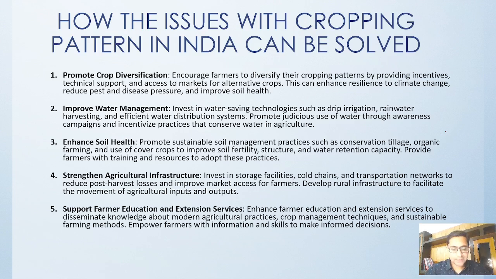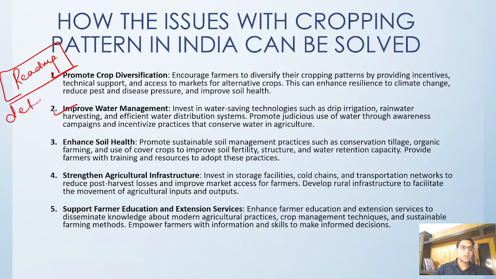Now, how can we solve the problem of cropping pattern in India? Whatever the issues that we have discussed, how can we solve them? First of all, obviously, promotion of crop diversification. We have to keep on diversifying our crops. Water management practice has to be improved. Since I am just reading this because we have already discussed these things in detail, obviously the solution lies in the problem only, right?